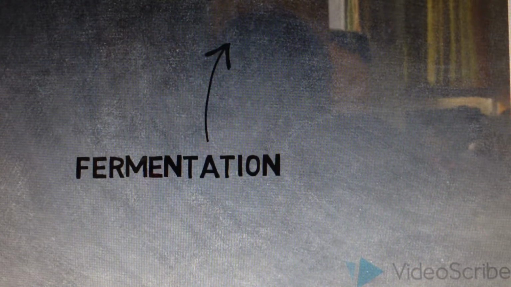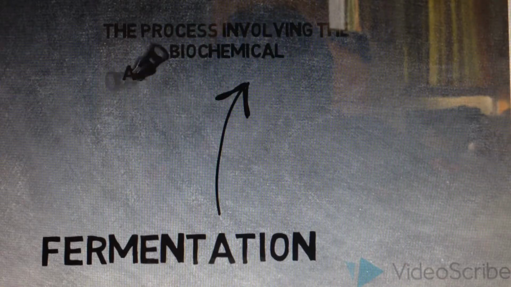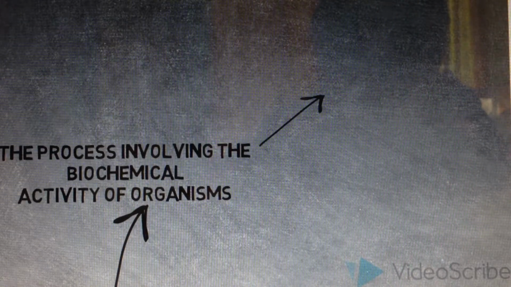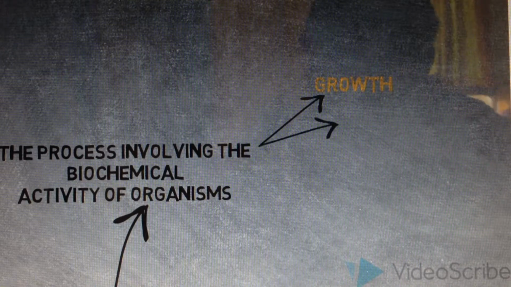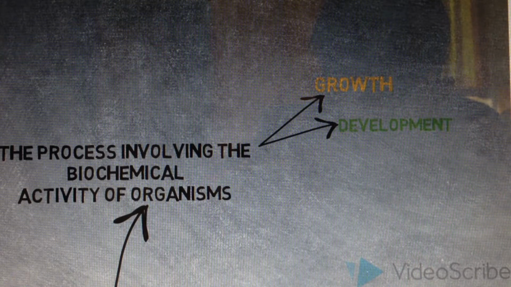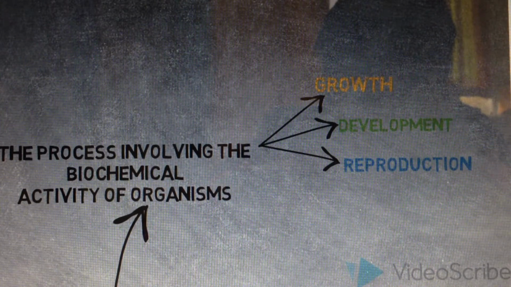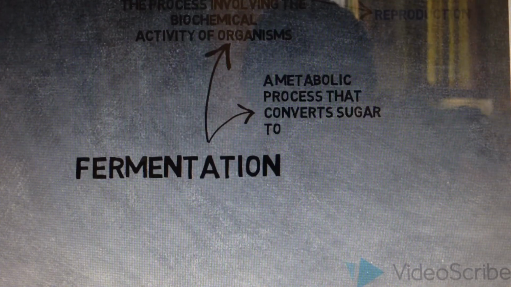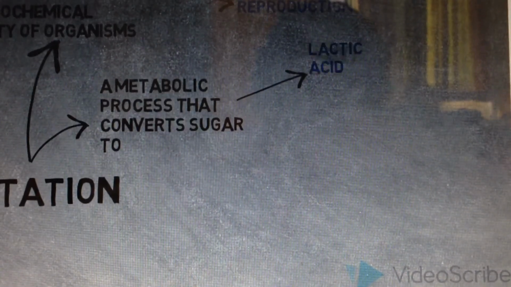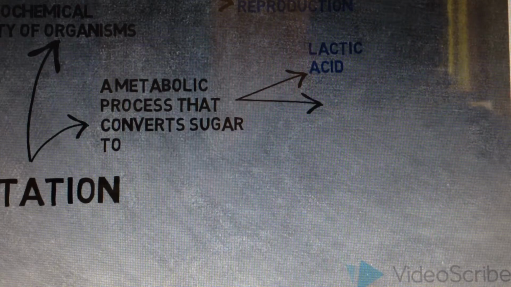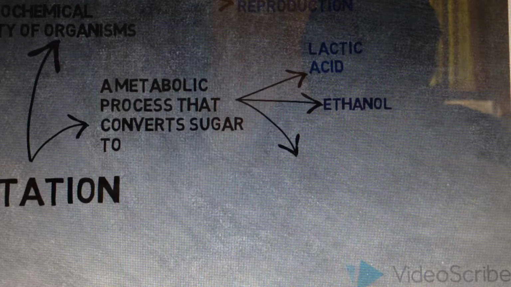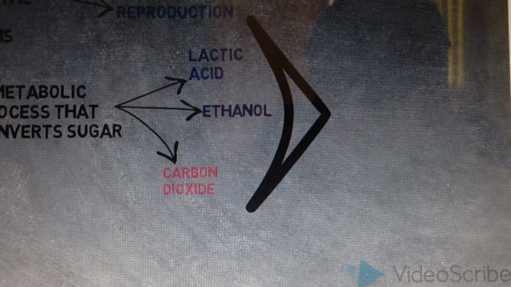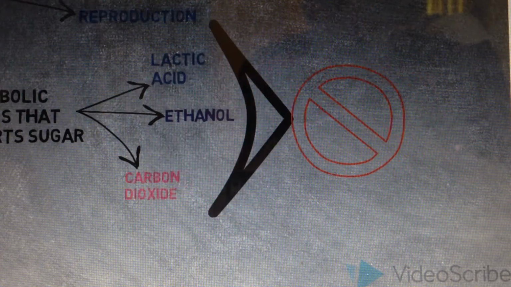Fermentation. Fermentation is the process involving the biochemical activity of organisms in their growth, development, reproduction, and death. In other words, fermentation is a metabolic process that converts sugar to lactic acid, ethanol, and carbon dioxide. Any pyruvate present after glucose is converted in the glycolysis process will undergo fermentation.